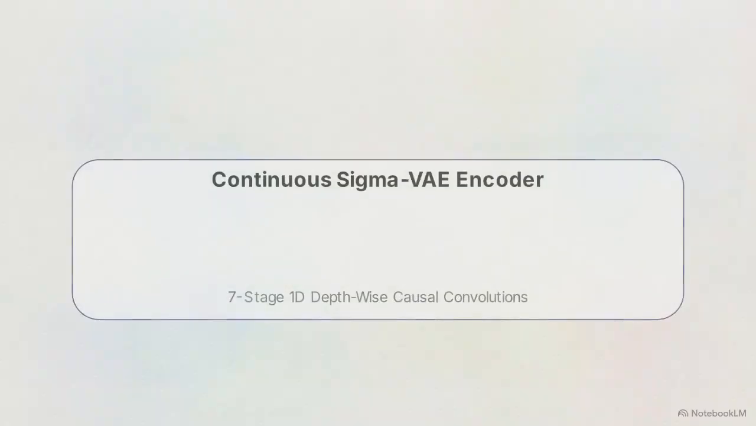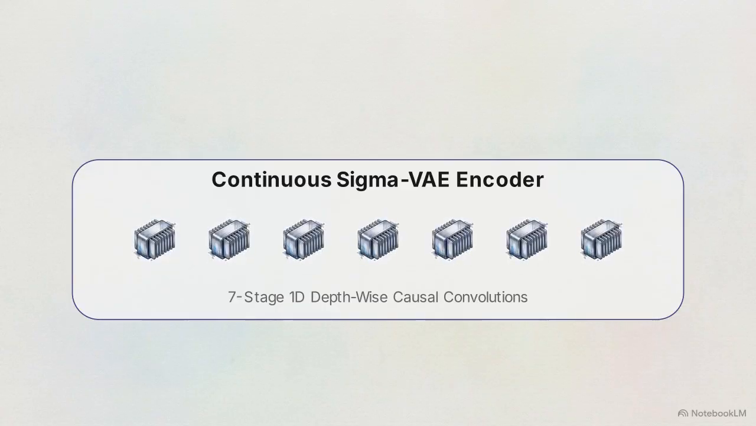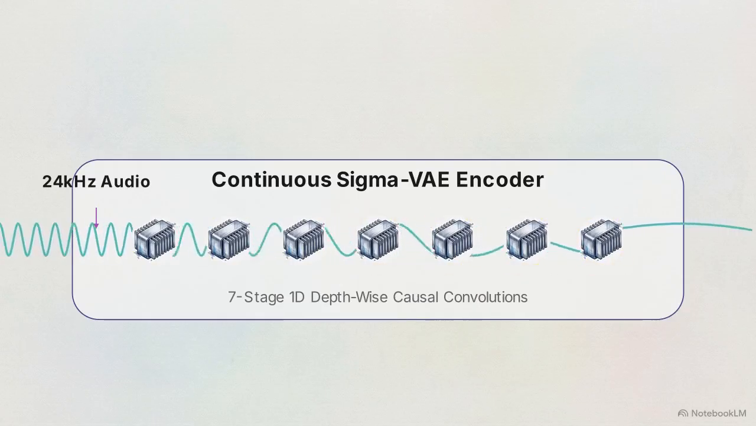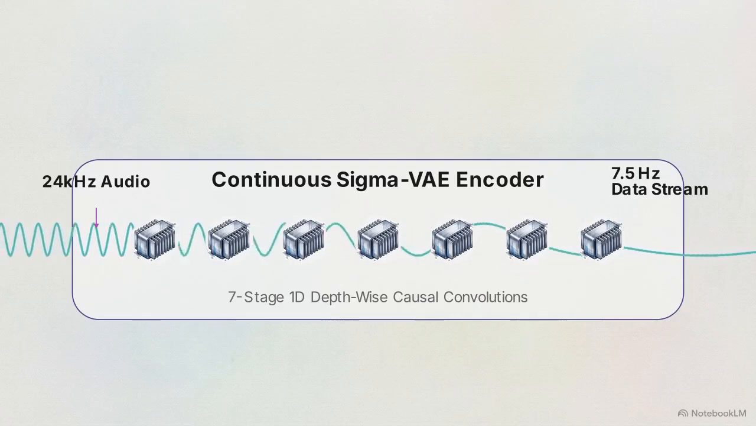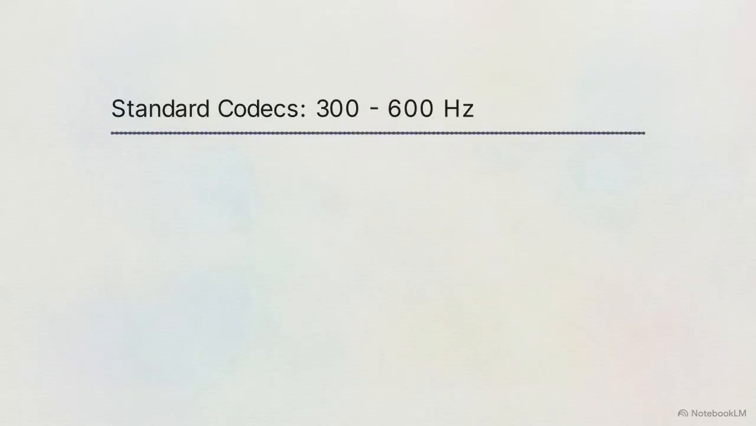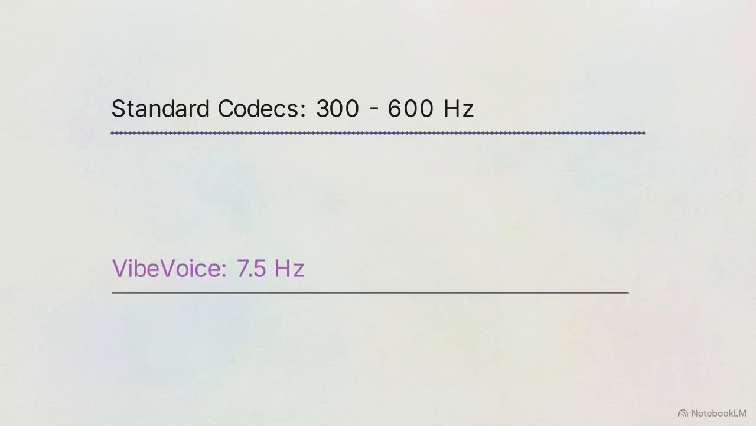The system uses a continuous sigma-VAE encoder. It processes raw 24 kHz audio through 7 stages of causal convolutions, designed specifically for efficient streaming. This hierarchical architecture downsamples the original audio by a factor of 3,200. Standard codecs operate between 300 and 600 frames per second. VibeVoice drops this to an ultra-low 7.5 frames per second.